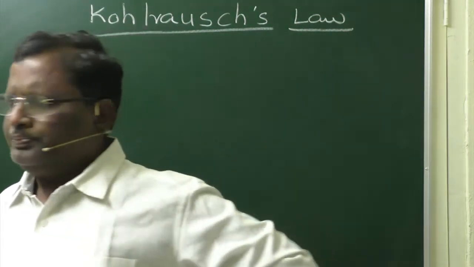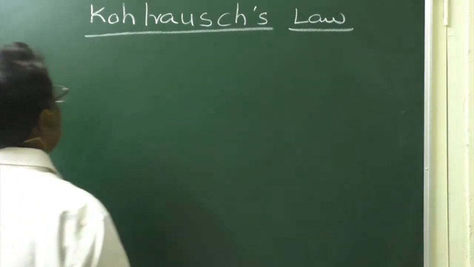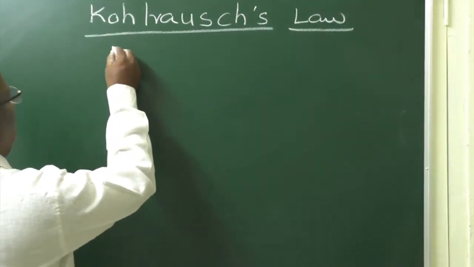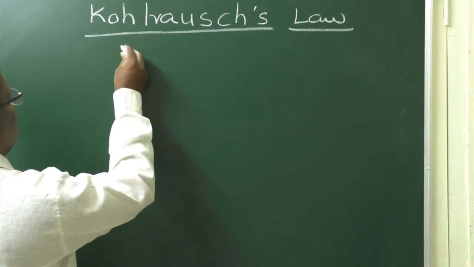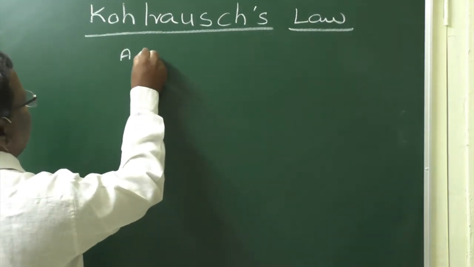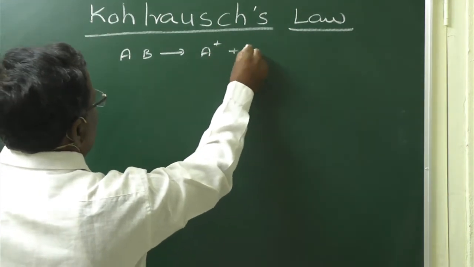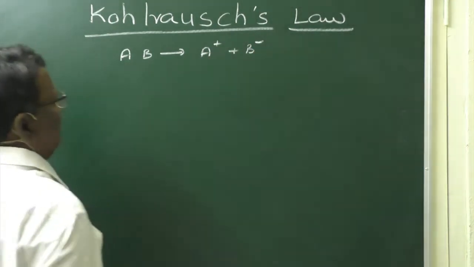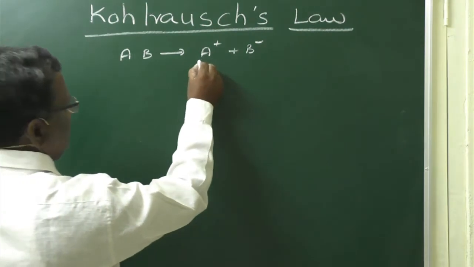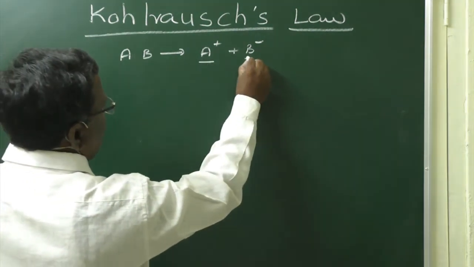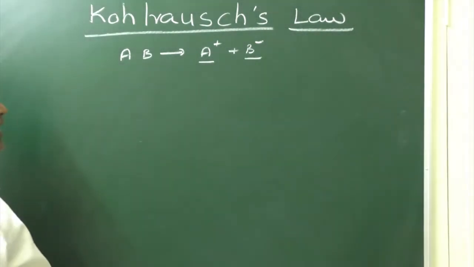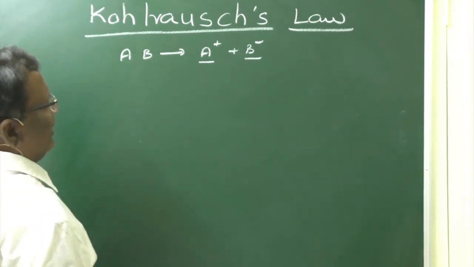For example, if an electrolyte AB is completely ionized to give A plus and B minus at infinite dilution, positive ions will contribute some molar conductivity and negative ions will contribute some molar conductivity.